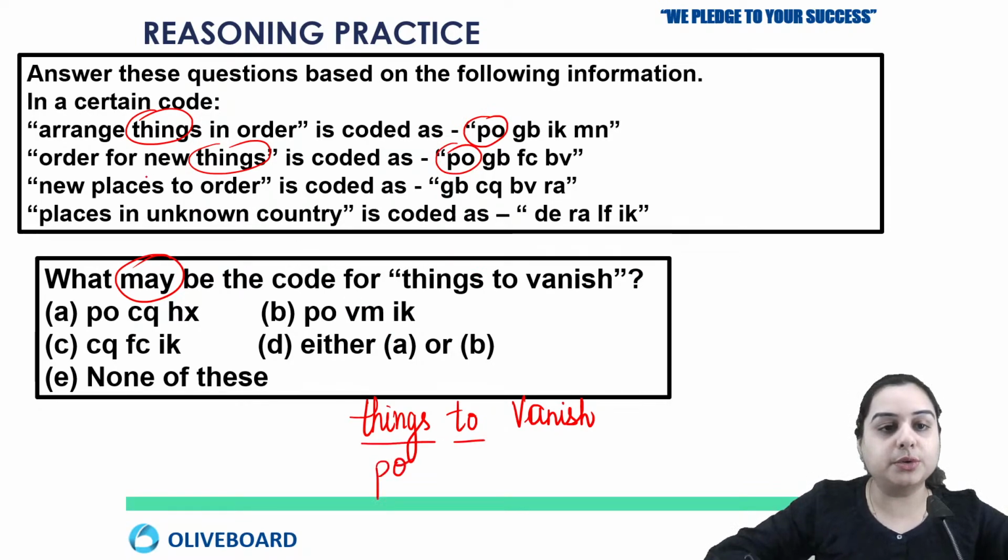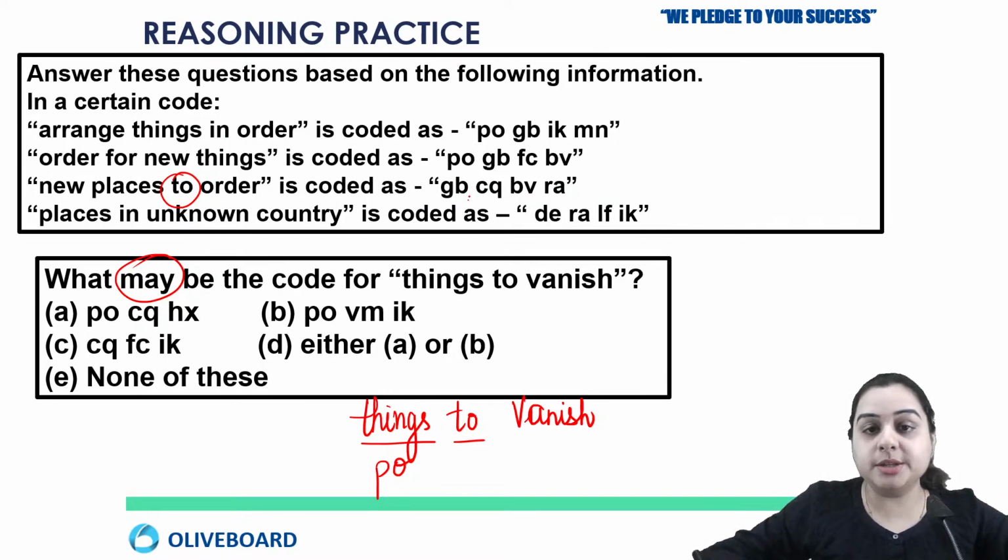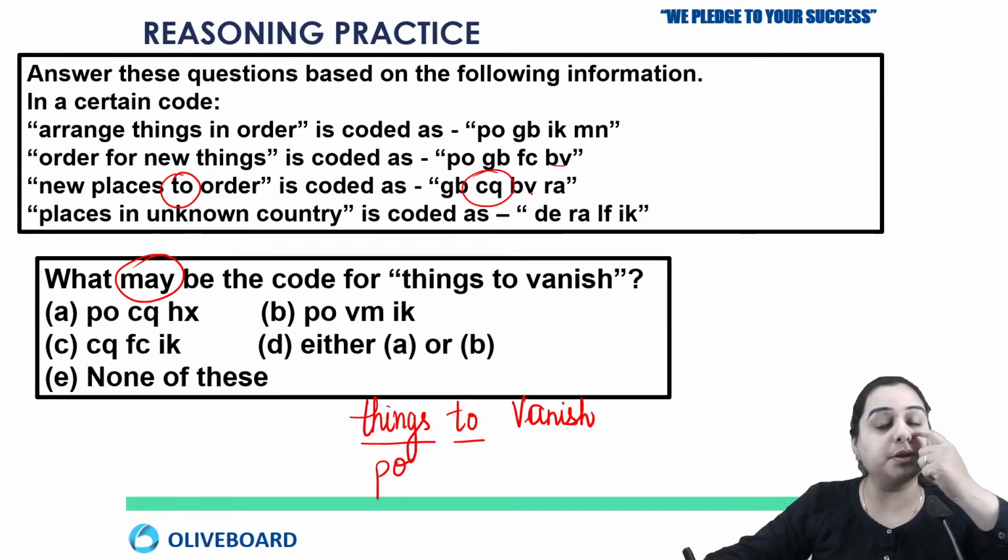Next we have to check about 2, where 2 is given. See, 2 is given only in the third statement. So if this 2 is given only in the third statement, then the code for 2 should also be given only in the third one. So here GB is not uncommon, right? Just like 2, which is not given above or below, GB is given above. In the first statement we have this GB. Next, if I check this CQ, CQ is not given anywhere else other than the third statement. So this can be your answer. Next we have BV. Is BV given anywhere? Here above we can see BV is given in the second statement. So this is wrong because this cannot be the code for 2.